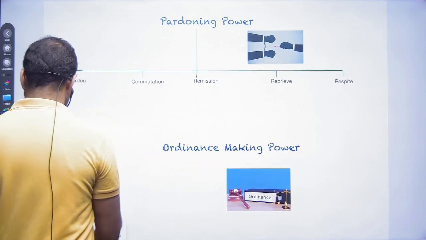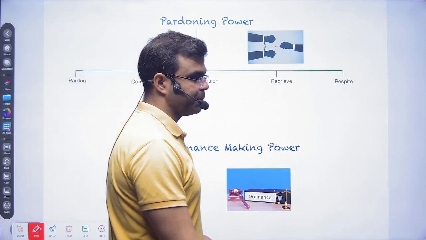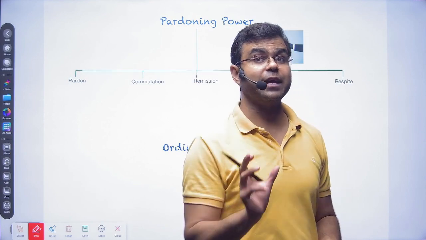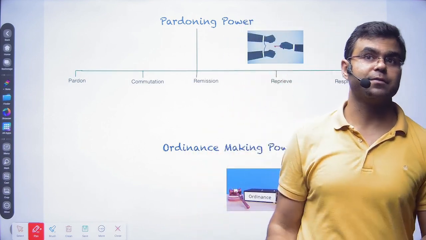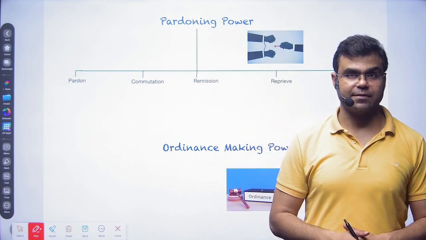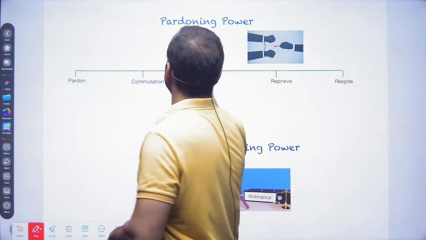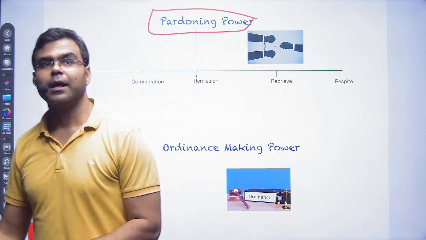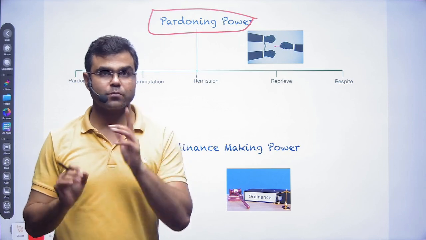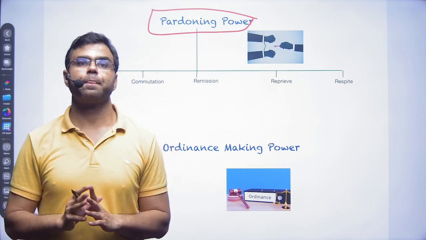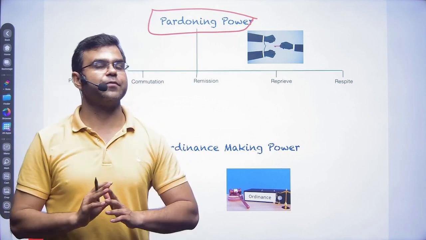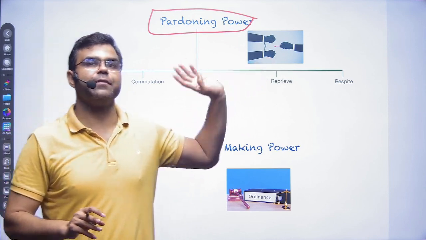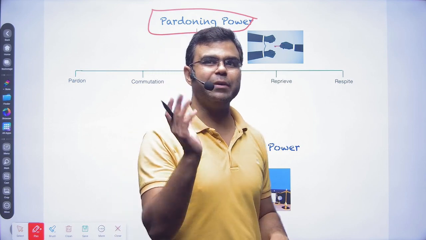Now coming to the pardoning powers, as I said that the president also enjoys the judicial powers. What are the pardoning powers it has? Pardoning powers. Let's say there is one person who has been convicted and he has been given a death penalty for the crime he has done.